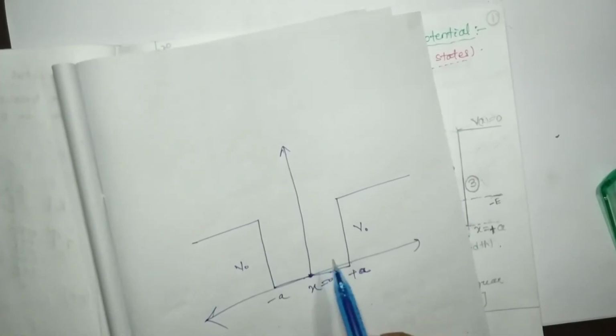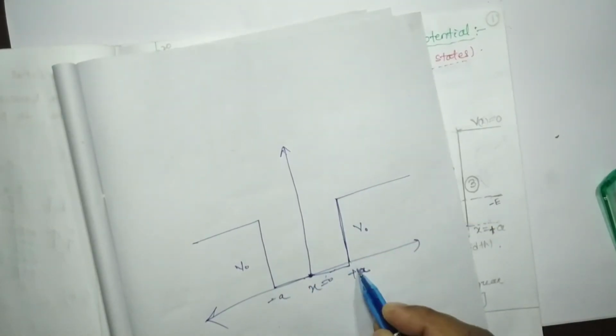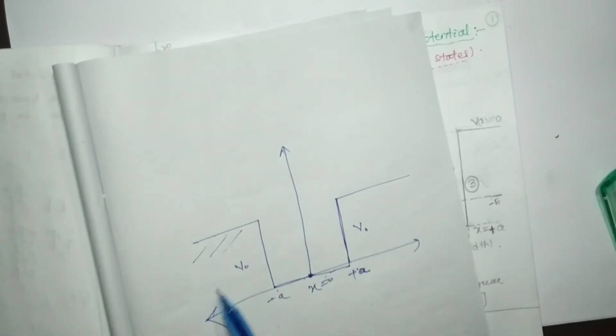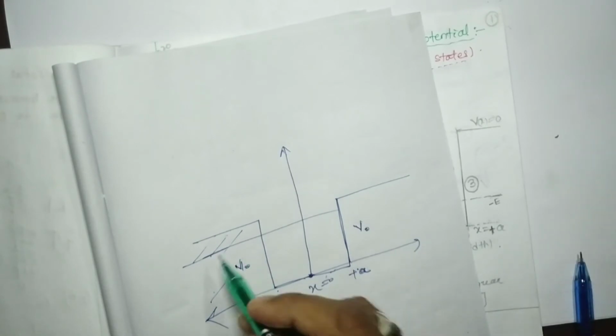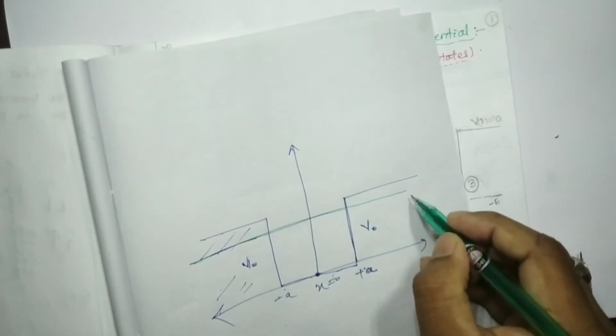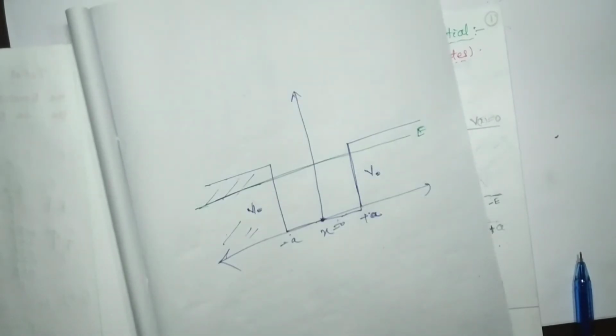Suppose this is the representation, where x is equal to 0, so we consider minus A to A. At minus A one definite positive potential is there, and here a positive potential is there, and we are considering the energy which is less than that of V0, right, which is less than that of V0.